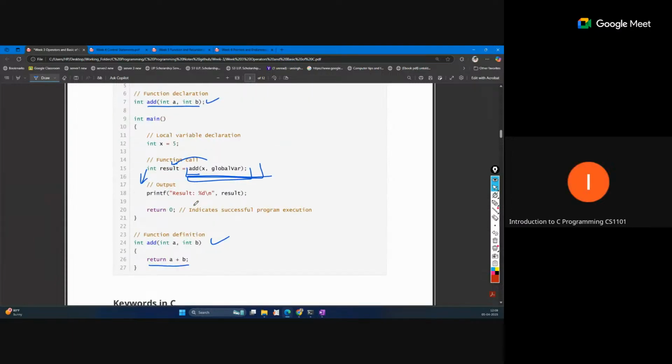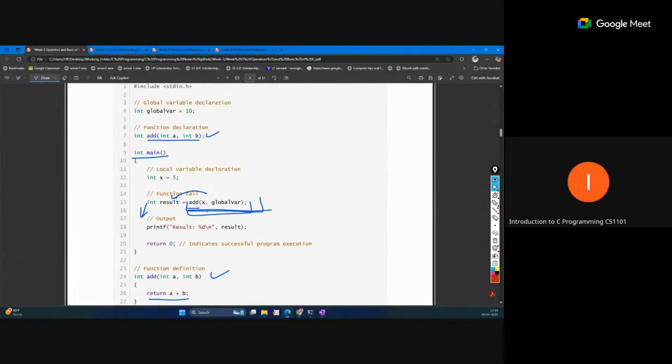The return statement is used in a function to return something to the program. You can see in the main function we are also using return, and this is our user-defined function that is returning something. But in the main function, the return value is actually for the operating system.